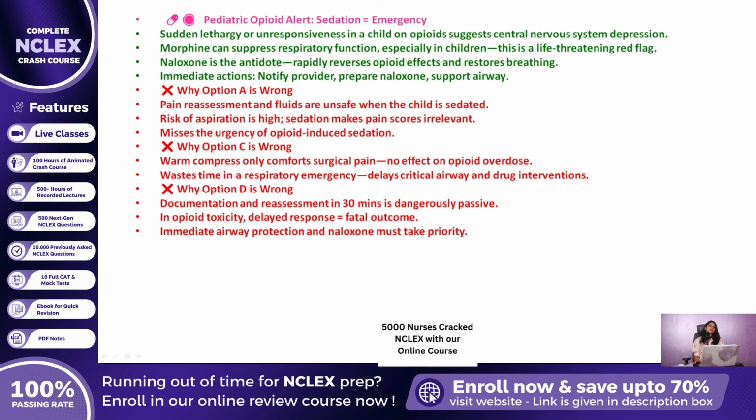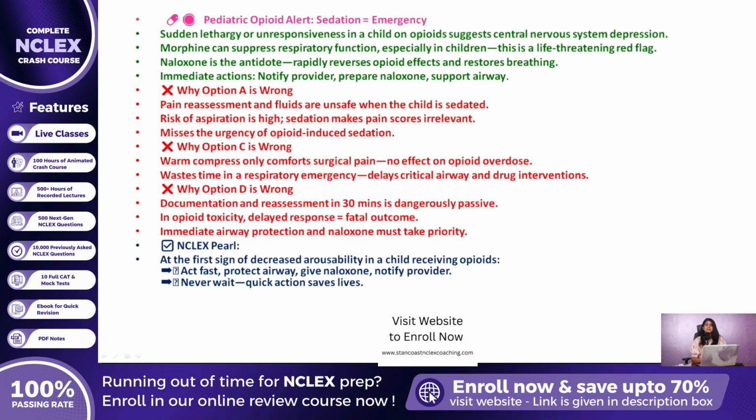To lock in this critical NCLEX teaching point, any sign of decreased arousability in a child receiving opioids must trigger an immediate response, not passive monitoring. The nurse's top responsibility is to protect the child's airway, assess for respiratory depression, and act swiftly with emergency medications like naloxone. Pediatric safety demands that nurses be proactive and responsive at the first sign of opioid toxicity, not wait until vital signs become critical. Quick action saves lives. And knowing this could be the question that helps you pass your NCLEX.